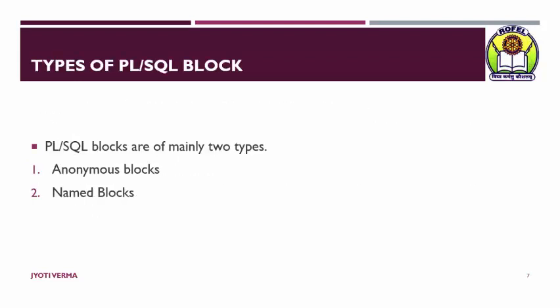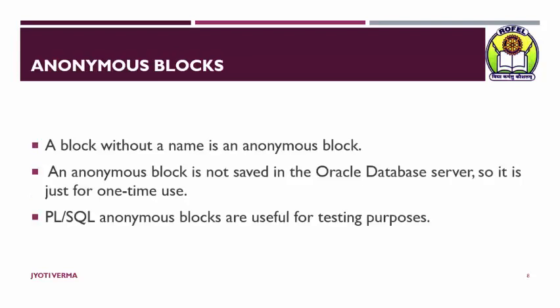Now types of PLSQL blocks. The PLSQL blocks are of mainly two types, anonymous block and named block. What is an anonymous block? A block without a name is an anonymous block. An anonymous block is not saved in the Oracle database server, so it is just used for one time.